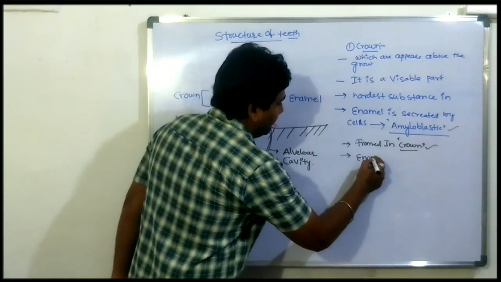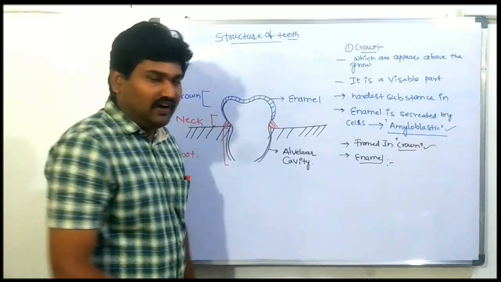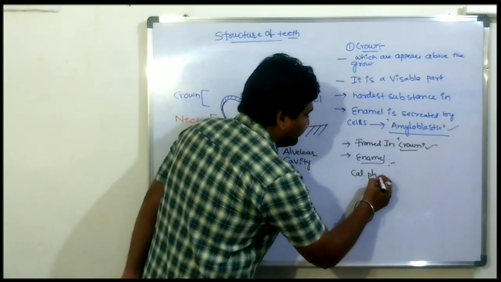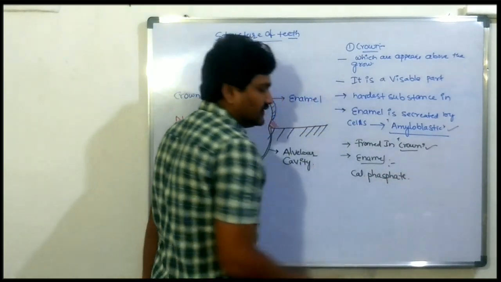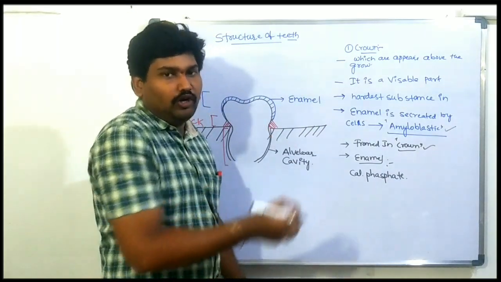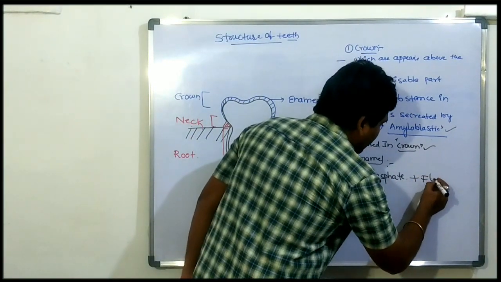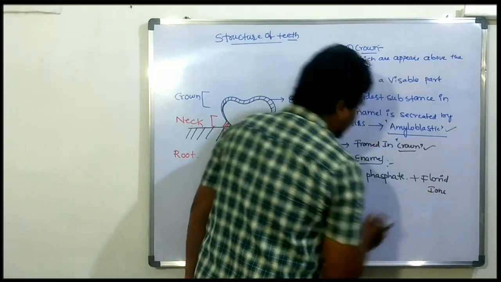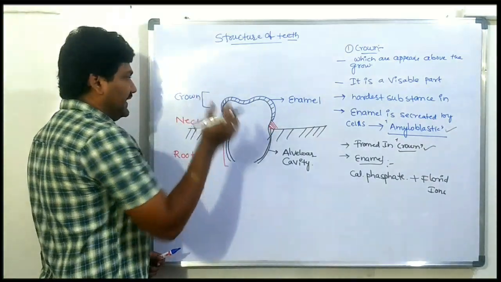The chemical composition of enamel: enamel is made up of calcium and phosphate ions, and a small amount of fluoride ions. That is the chemical composition of the enamel.